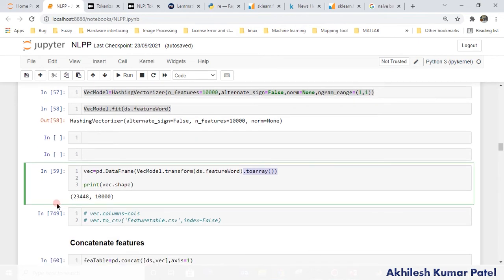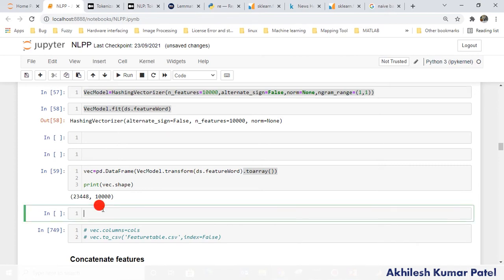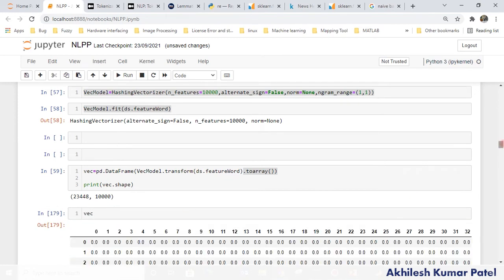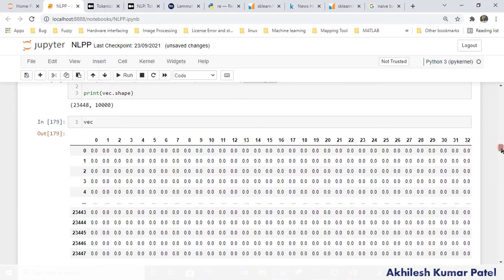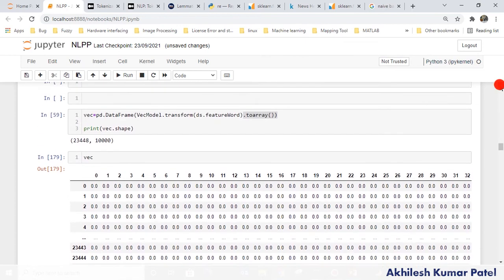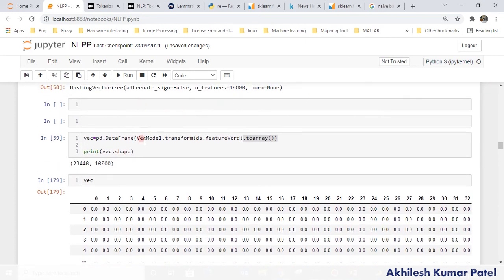So once I will show you here, you can see these features just below. Simply if I type vec, you see that from that word these features are extracted. In this case I am using hashing, so I don't know what word is at zero index, what word is at one, but yes, 10,000 features are extracted. If I have to apply it on new data, I simply have to use this function, vec model dot transform, and apply the new data. In a similar way you will get the features and you can predict on that.